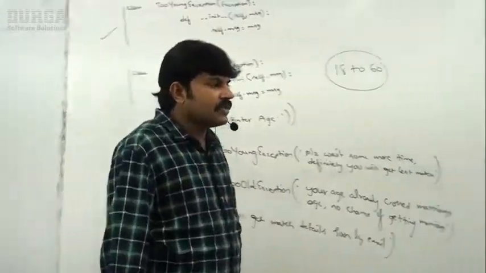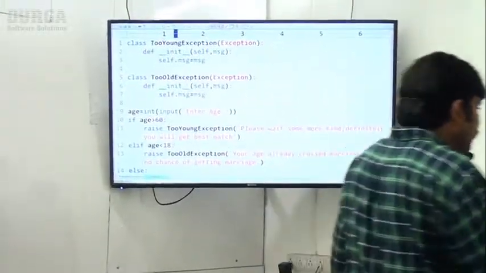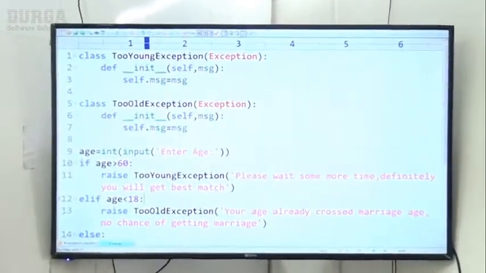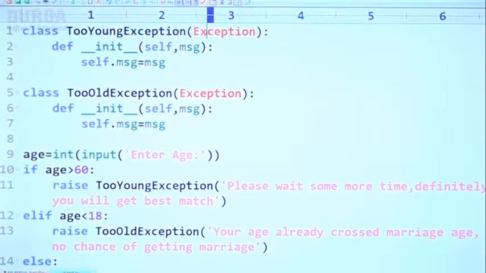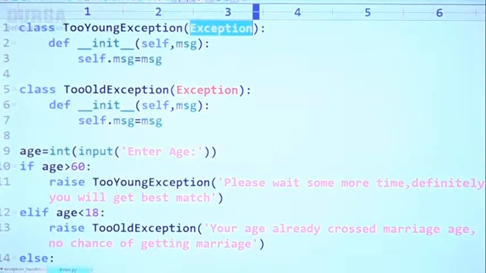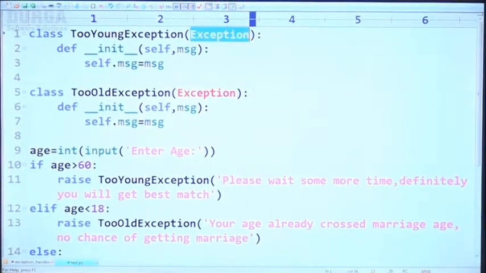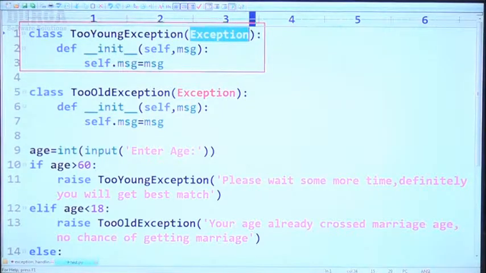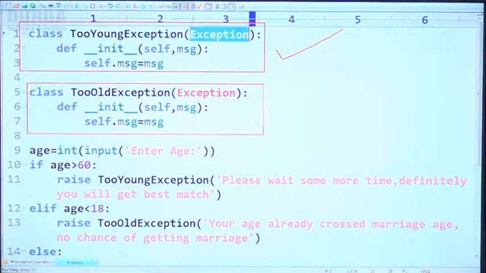Just have a look once, sir. Here is the same example I took. Just observe: the class TooYoungException has the parent class, and this is the constructor. Now you know how to define it. That's all, this is the first exception class. Next, this is the second exception class, TooOldException. Sir, how many customized exceptions did I define in total? Two customized exceptions, sir.